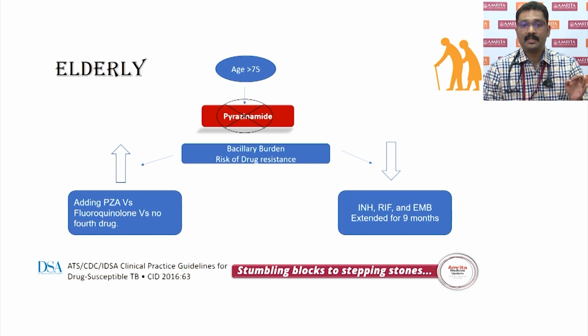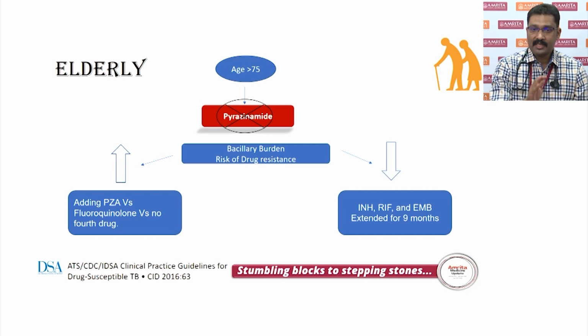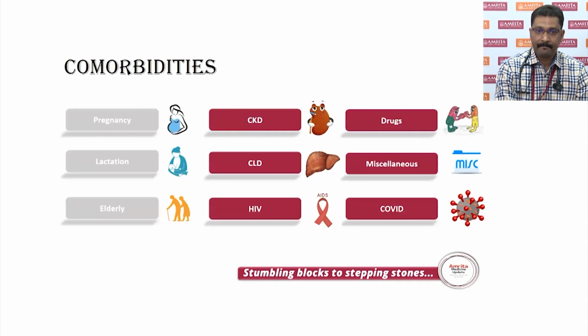Fluoroquinolones is another option, and I would prefer fluoroquinolones if the patient does not have neurological dysfunction, seizure disorders, and other things like that, which can precipitate seizures. This is the only guideline I found, in IDSA, which tells that pyrazinamide can be avoided. But this is probably an expert opinion rather than a guideline.